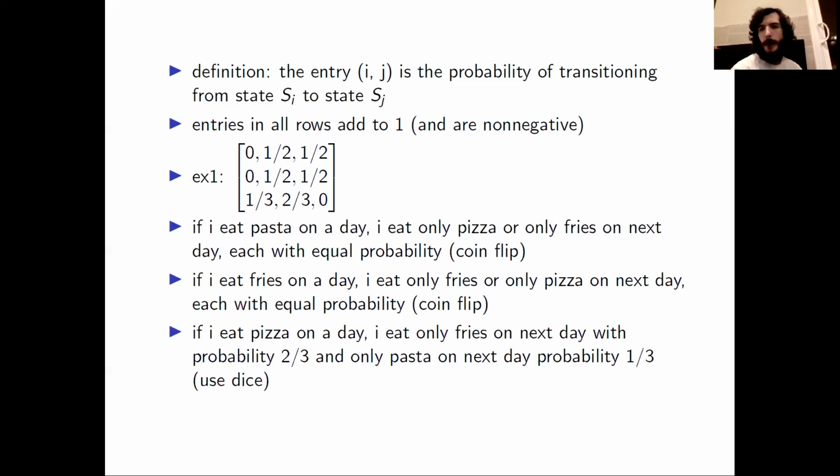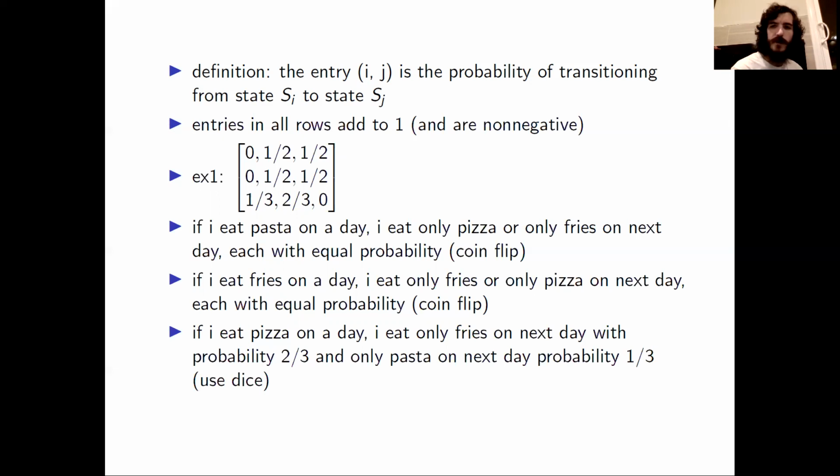That first row is the row for if I ate pasta today. The 1-1 entry is the probability that I will eat pasta tomorrow if I ate pasta today, which is just 0, as we can see in the 4th bullet. The 1-2 entry is the probability that I will eat fries tomorrow if I eat pasta today. We can see that that one is 1/2.